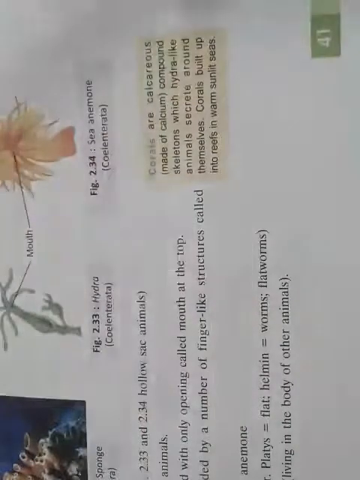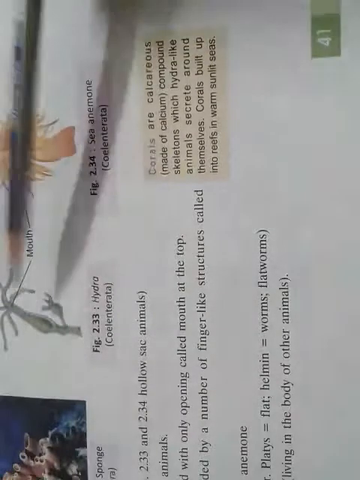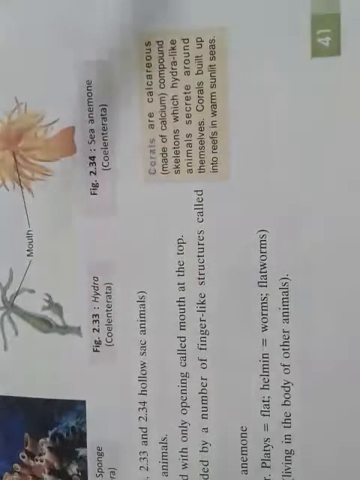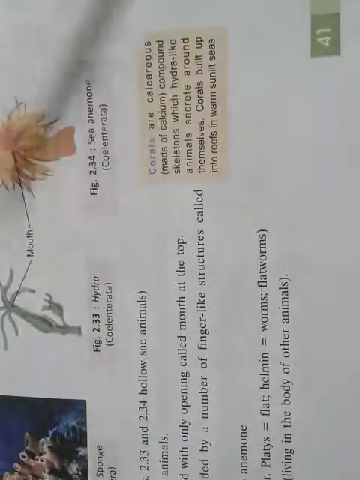These are hollow sac-like animals with a bag-shaped body and only one opening, called the mouth, at the top of the Hydra or Coelenterate. Examples are Hydra and the sea anemone. For Coelenterata only the examples will be asked, so don't go into detailed study, because this is a very big classification. This much is enough for your standard. So Coelenterata are hollow sac-like animals, with examples like Hydra and the sea anemone.